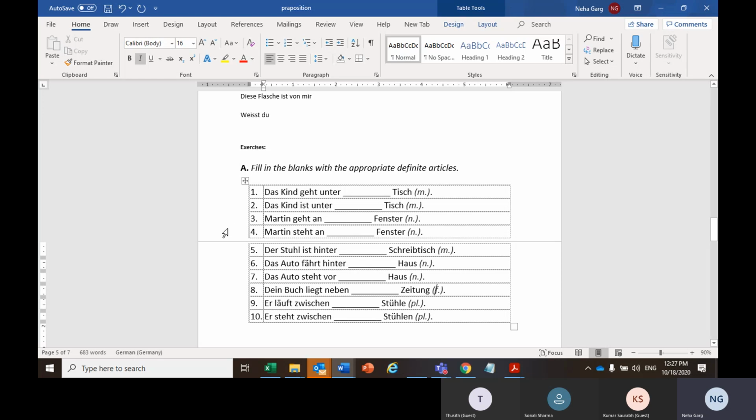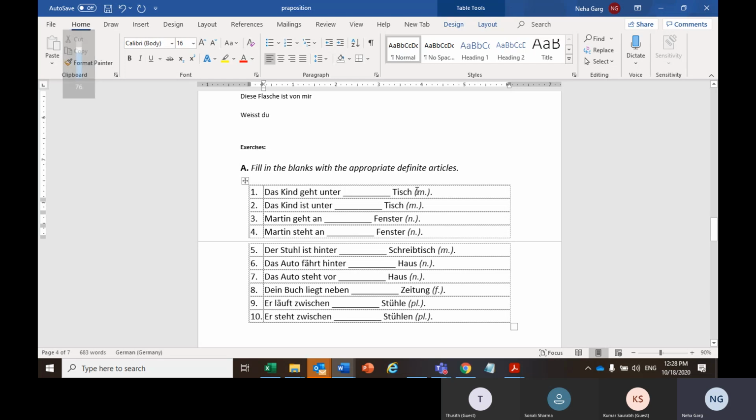If there is something related to any sentence which is not clear, just unmute yourself and let me know. I'm not aware of the articles, all those things. That has been mentioned there now.